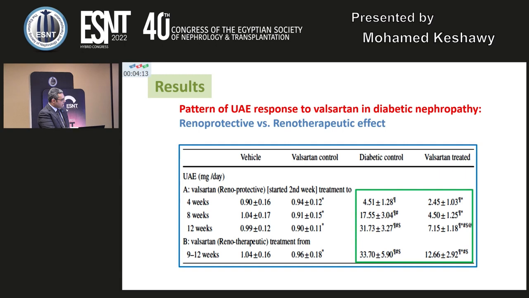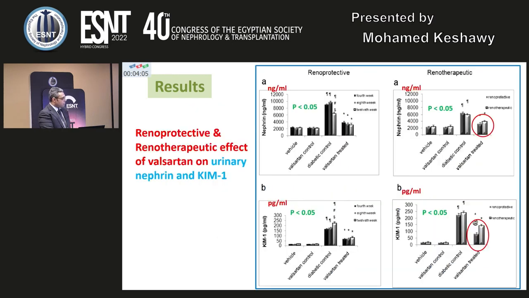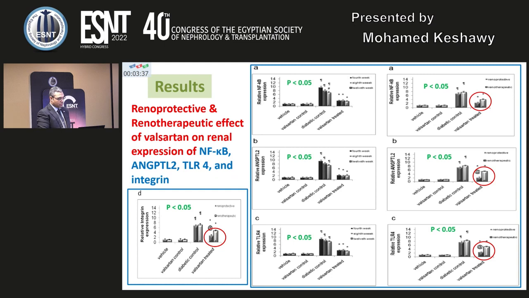And the inhibition in the renoprotective group, or the magnitude of decrease of urinary albumin excretion rate, was much higher in the renopreventive versus the renotherapeutic group. And when examining the effect of valsartan on urinary nephrin and kidney injury molecule as markers for filtration barrier integrity, as we see in diabetics, there is an increase in their excretion compared to vehicle, and while comparing both protocols, the renopreventive shows much decrease in their contents in comparison to the renotherapeutic groups.